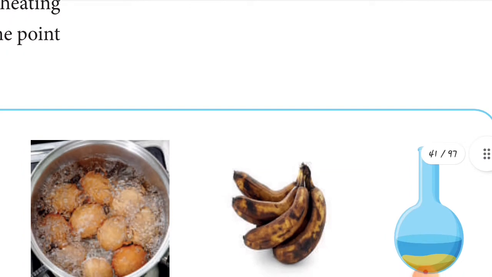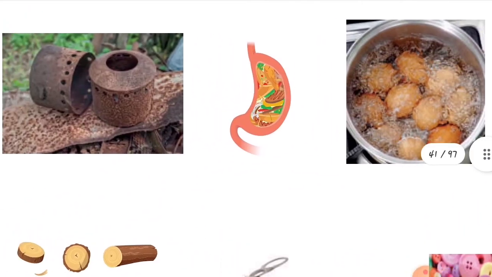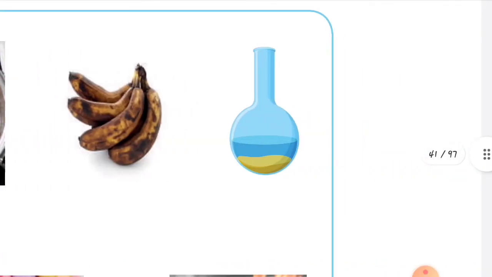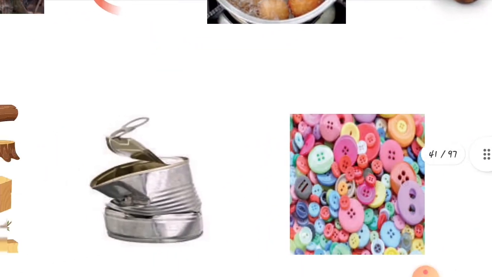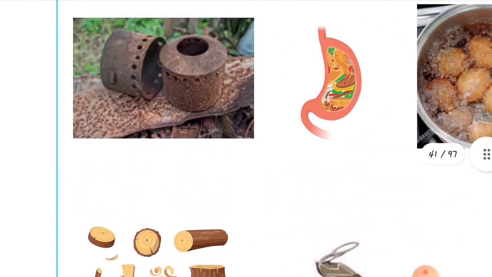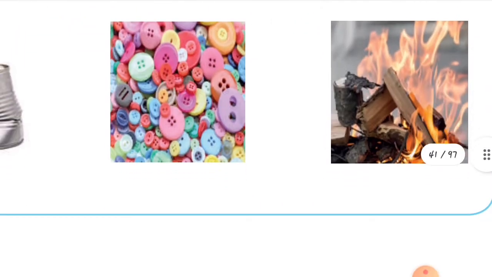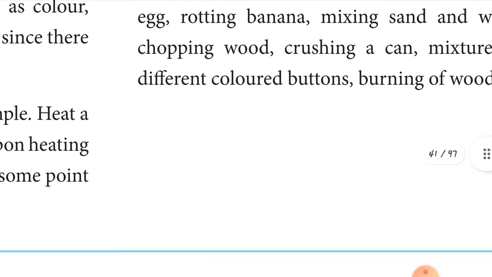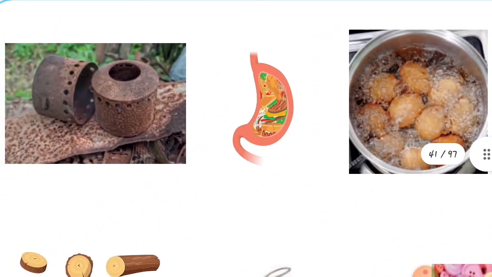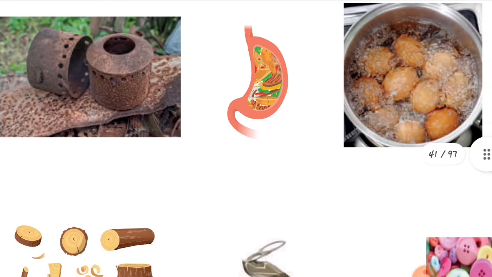Yeah. Now you see the picture, children. It's a very nice picture. See the first one, it's a chemical change. And see the different changes, children, physical change and chemical change there. Yeah, this is the button and this is the wood. Okay, so they're showing the rusting. Different pictures, dear children. So I'll tell you this is the answer. Physical changes or chemical changes. This is clear to you, children? Yeah. Next, move to the next one.